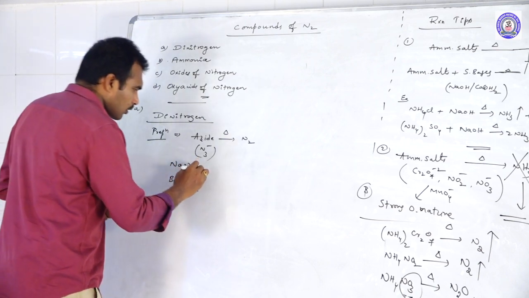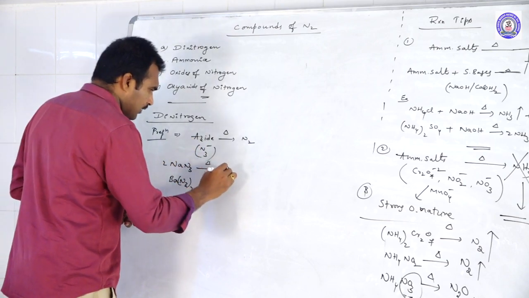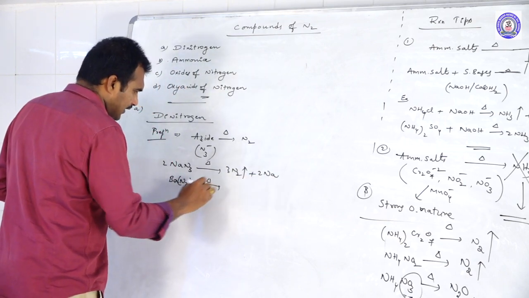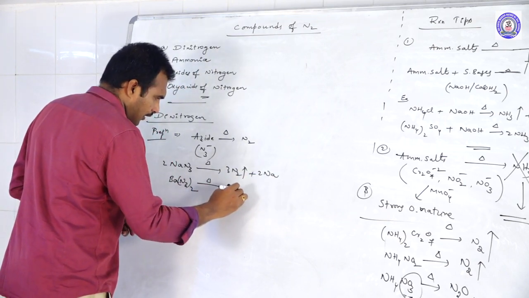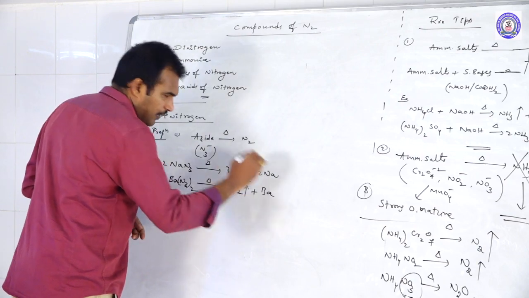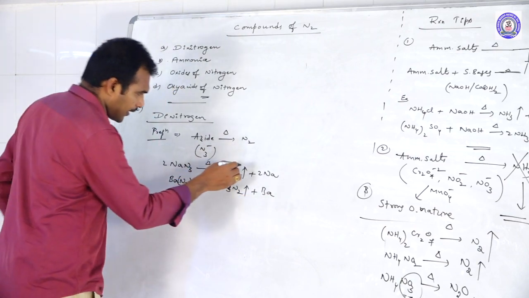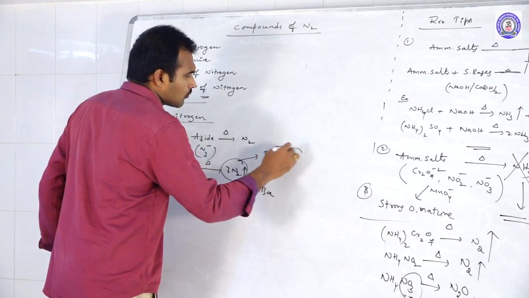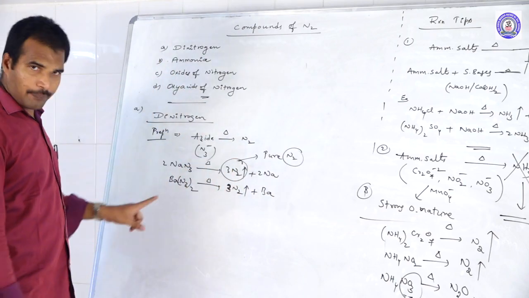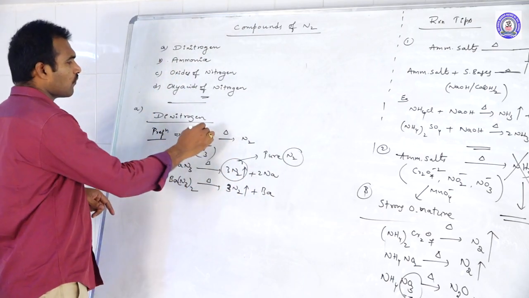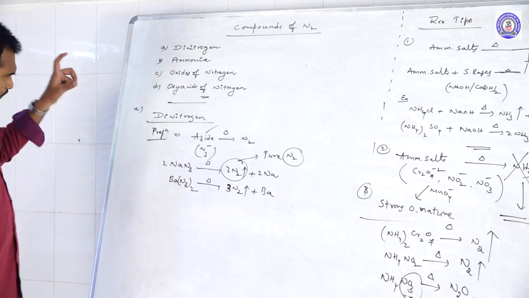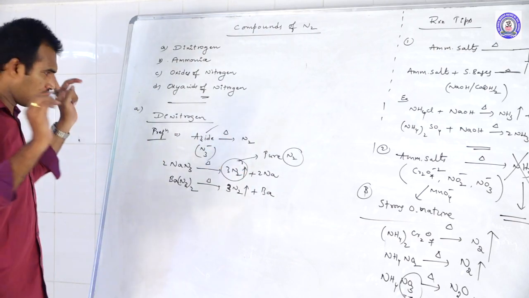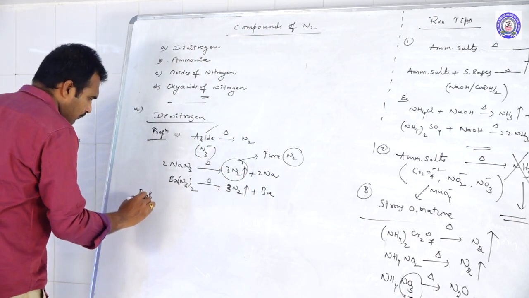On heating, we will get 3 moles of nitrogen gas and 2 moles of sodium. Barium azide on heating will give 3 moles of nitrogen and 1 mole of barium. Whatever nitrogen we prepare this way is pure nitrogen. So pure nitrogen can be prepared by thermal decomposition of azides. This is the best method for the preparation of nitrogen. Next, move to the properties of nitrogen.